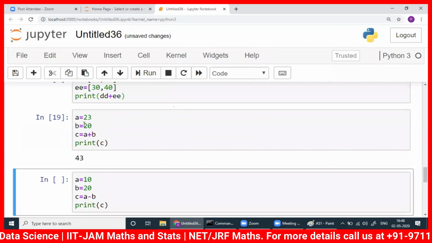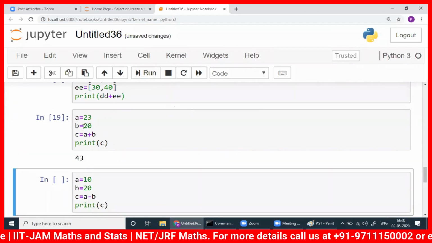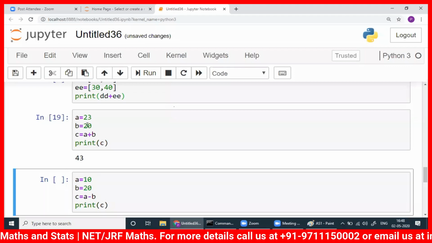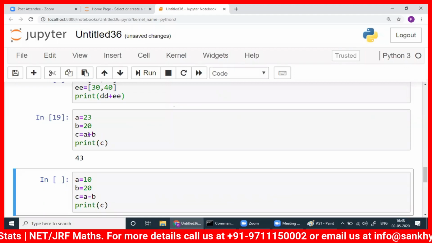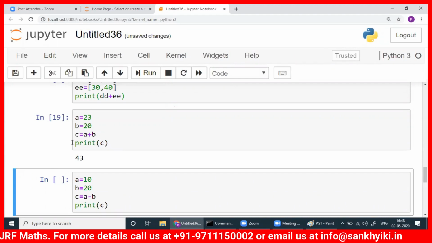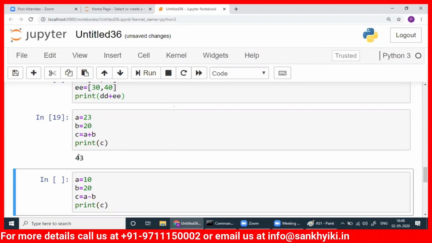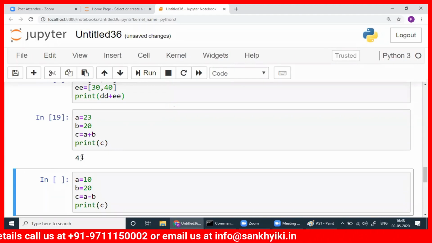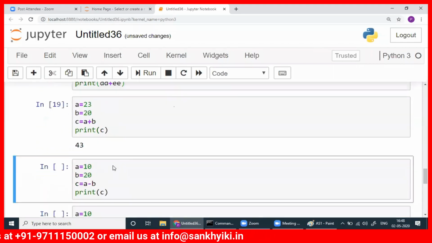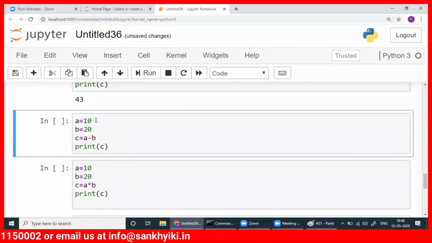23 plus 20. See, A is 23, B is 20. If you add A and B, the final result will be 43, and that you are printing, okay. 43 here, 23 plus 20, that is 43. Fine. Now here A is 23 again, and B is 20.